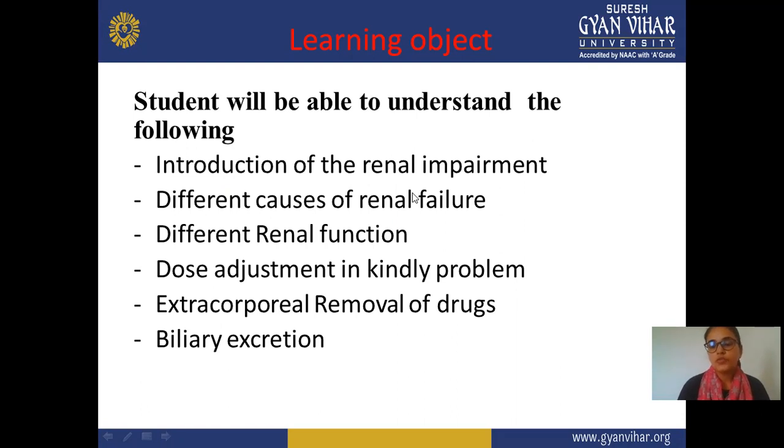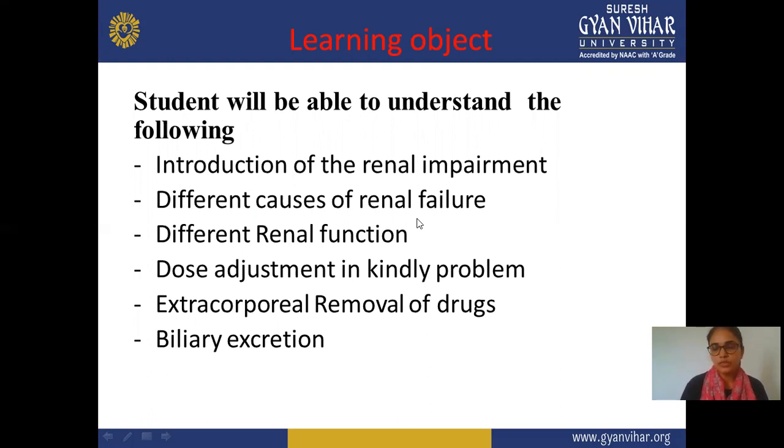Next are the different causes of renal failure: how renal failure occurs, what condition it is, and what factors are responsible for it. Then the different renal functions, how the kidney works, and the different mechanisms. Dose adjustment in kidney problems: if a person is suffering from some kidney disease, how is dose adjustment required? Next is extracorporeal removal of the drug, how you remove remaining drug present in the renal system. And next is biliary excretion.